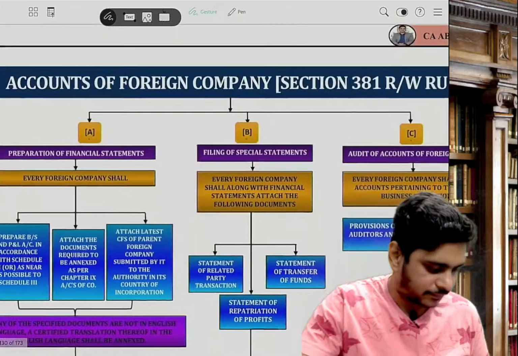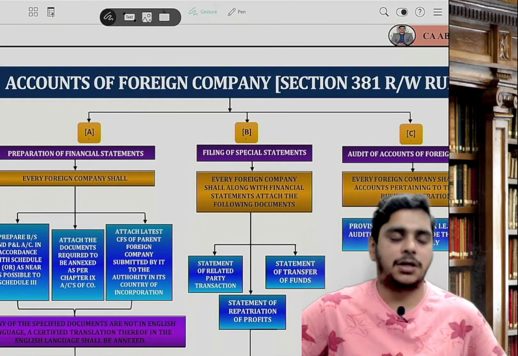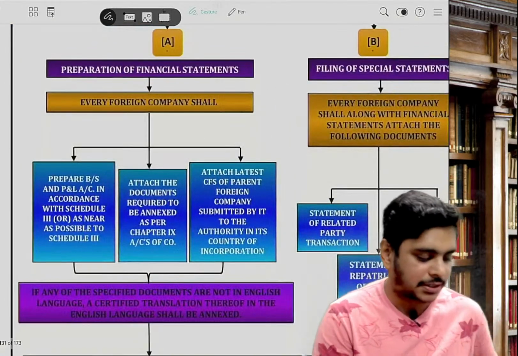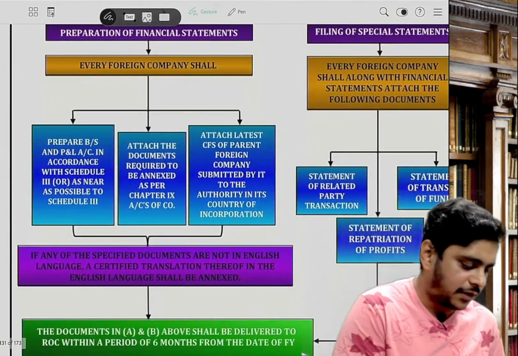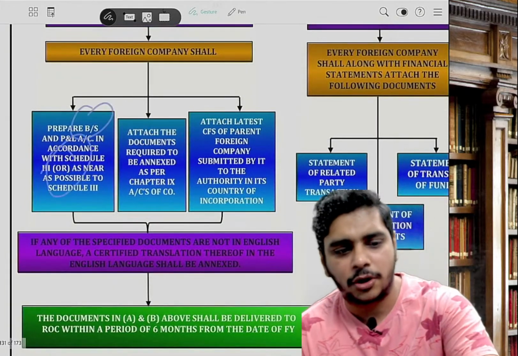Then 381 talks about accounts of foreign company. 381 talks about, guys, accounts of foreign company. Very simple. Sir, every foreign company, please open your notes, shall prepare balance sheet and P&L as per schedule 3 or near thereto.